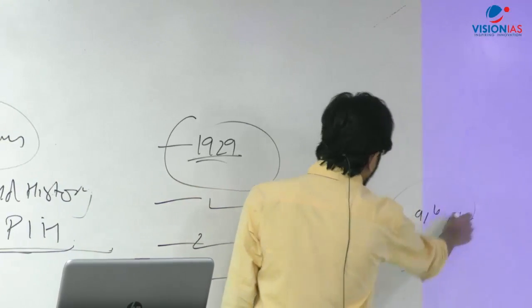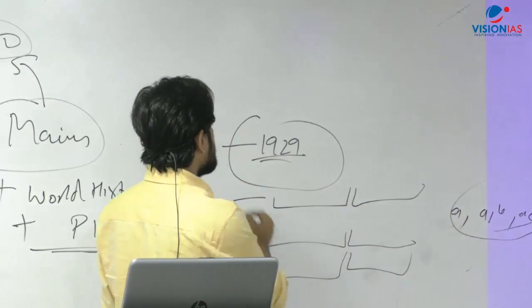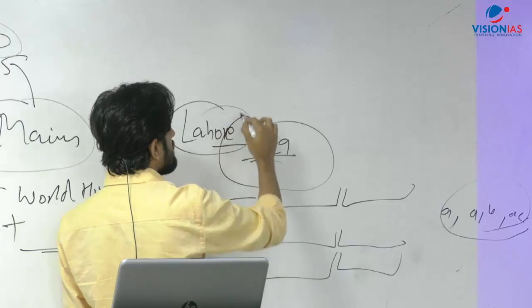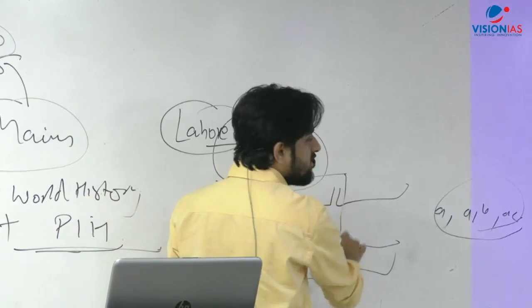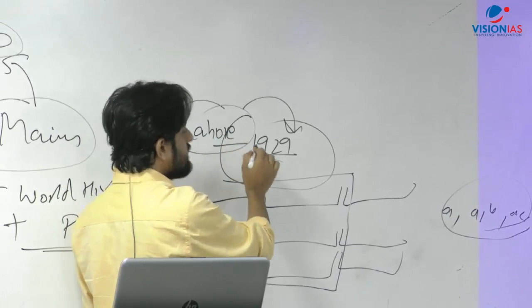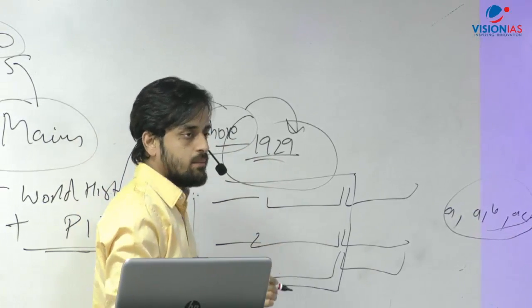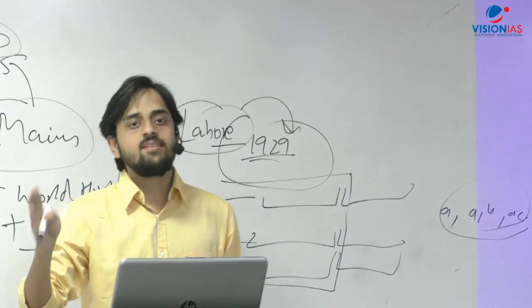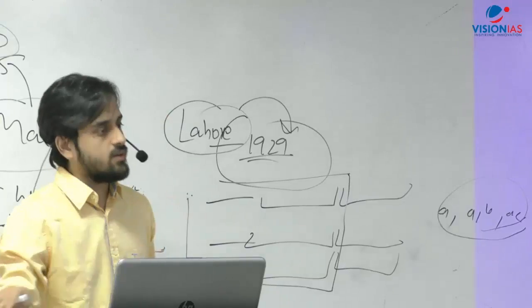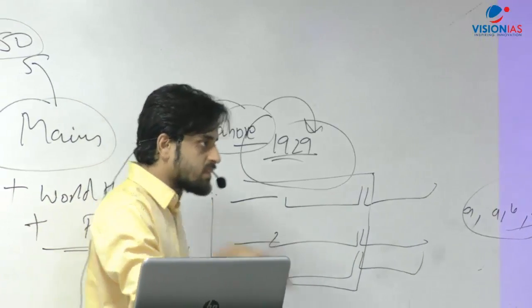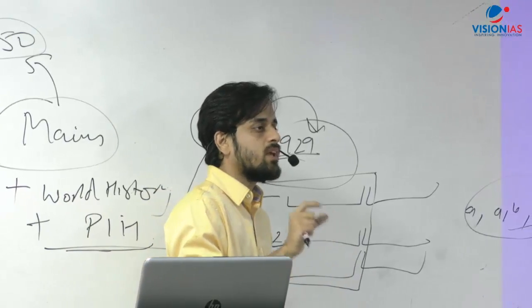Now what is to be understood here is that the question itself is saying: at the Lahore session of Congress of 1929, which of the following initiatives was taken? What you do not need to get too sentimental about while preparing for history, like we associate history with dates and names, is this: dates and names are not important. Nobody in your examination, in your prelims examination also, is going to ask you questions on names and dates.